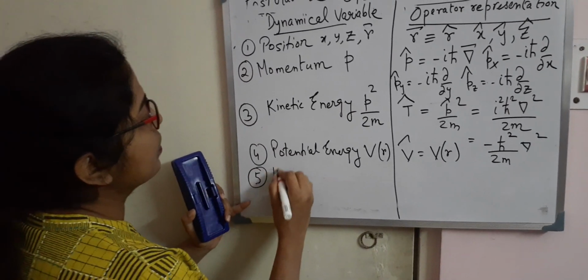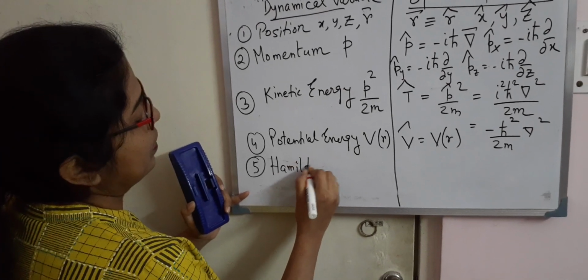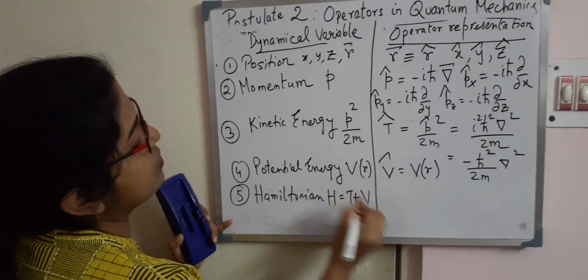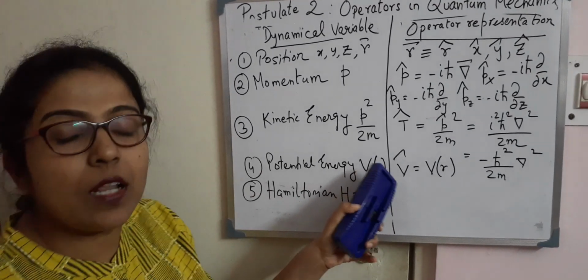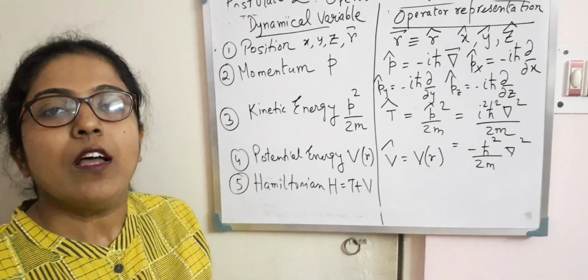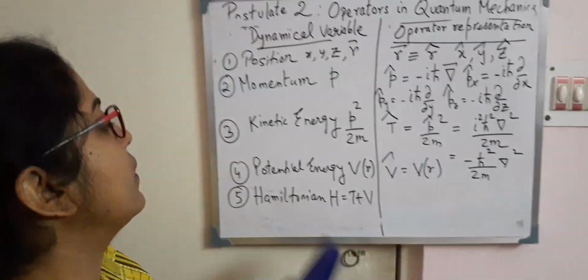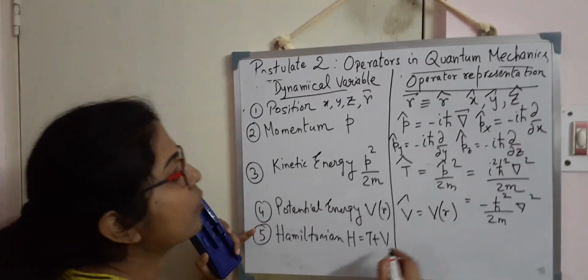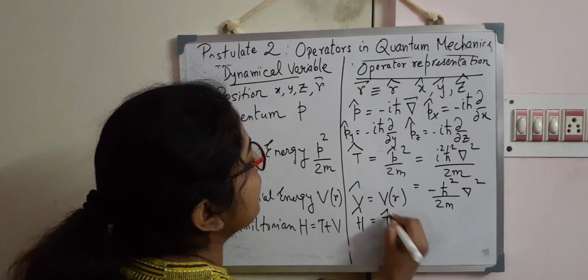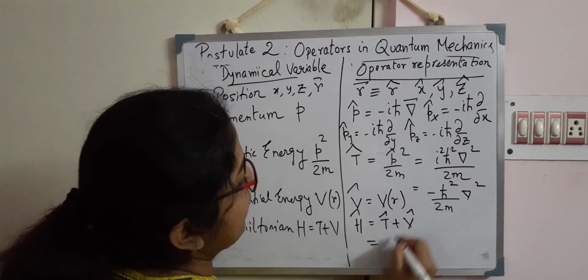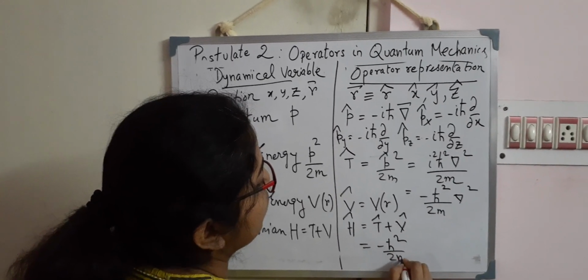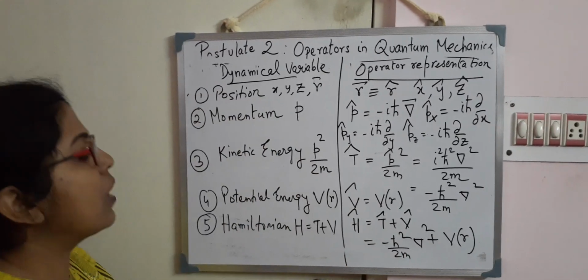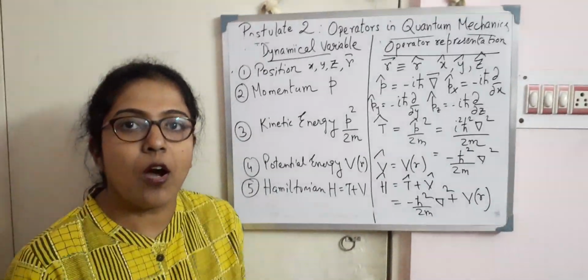Now we will talk about the Hamiltonian. The Hamiltonian represents nothing but the total energy of the system. When the potential energy is a function of the space coordinate only, then the Hamiltonian is nothing but the sum of the kinetic energy and the potential energy. So the Hamiltonian operator will be simply T cap plus V cap, where T cap is minus h cut square by 2m grad square, and V cap is V(r). So this is how we will represent the Hamiltonian operator.